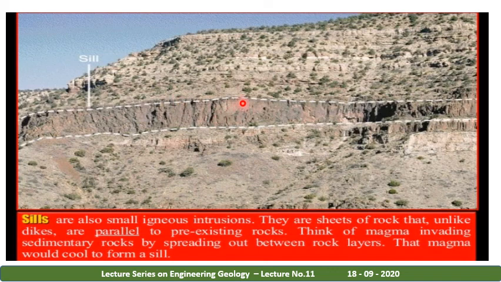So when you construct anything on this region, this layer does not take the strength that older rocks take. This is a younger rock, this is the older rock. Whatever you construct on this region may upset your structures. That is very important from a civil engineering point of view.